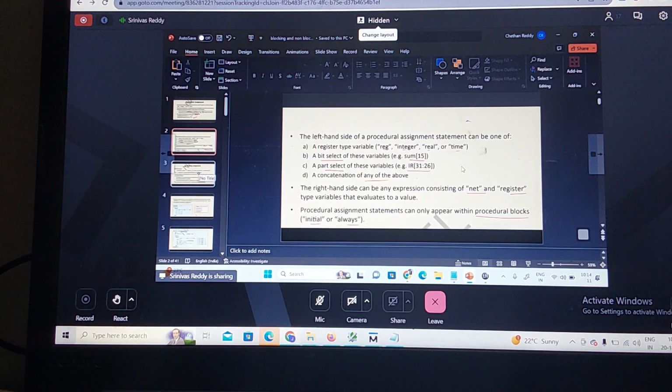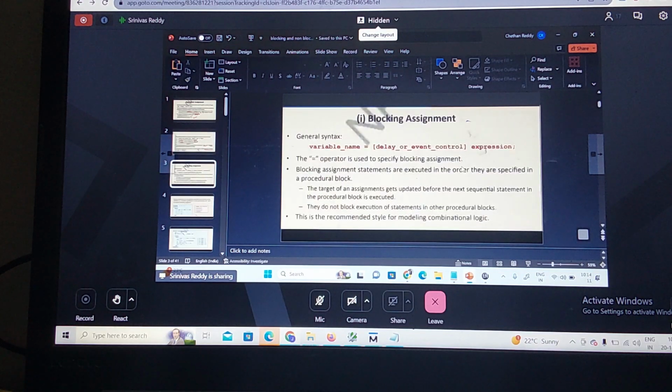Now let us begin with the blocking assignments. The blocking assignment is denoted by the equal to operator. The general syntax of the blocking assignment is the variable name on the left hand side, equal to, and on the right hand side you can mention a delay or an event. An event is denoted by at the rate, followed by the right hand side expression.